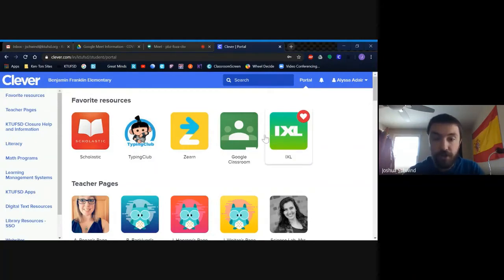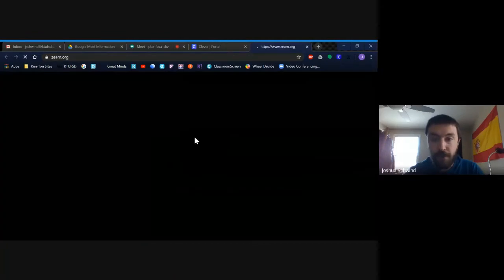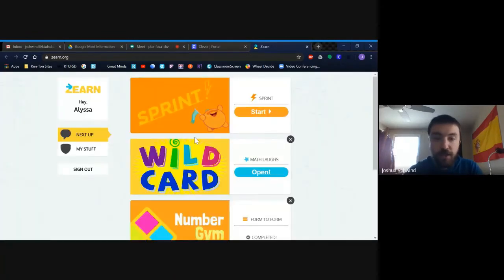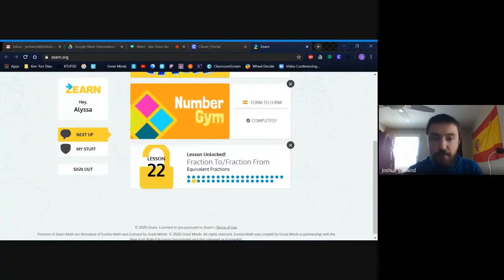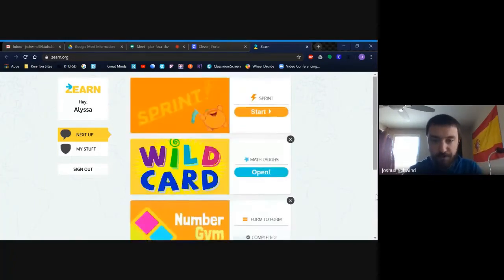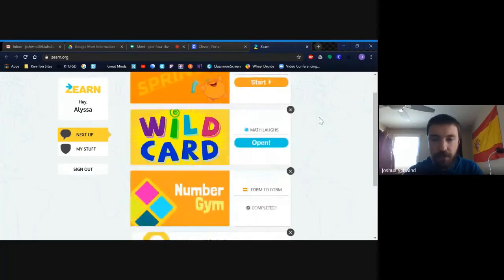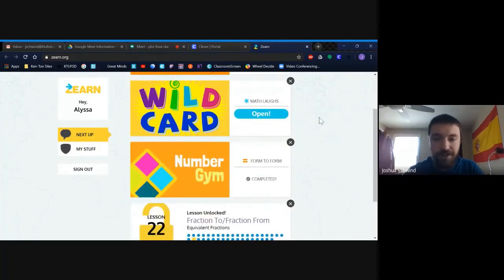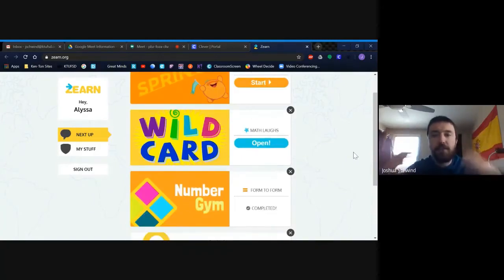So I'm going to start with Zearn. When you click on Zearn and Clever logs you in, you're going to see something like this. If you haven't been in Zearn before, a lot of this stuff isn't going to be here. The first time you log in, you're going to see something that says Number Gym. Number Gym is kind of like when we do our fluency activities. Remember when we used to do our skip counting and our number talks? Number Gym and the Sprint are warm-up activities to get your brain thinking about the skills you're going to need to do the lesson. So you have to do those first, and then a lesson will pop up.